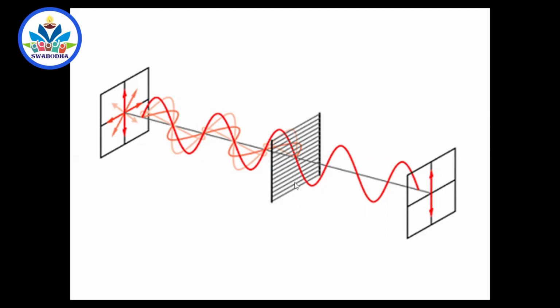The lines in this crystal sheet show the molecular axis, and the pass axis is like this. The pass axis is the axis perpendicular to the molecular axis, where the vibrations are allowed to pass through, not absorbed. Along the molecular axis, they are absorbed. So this axis allows the vibrations to pass through, and it reaches here. This is polarized light. Here you see electric fields in all planes, but here it is only in one plane. So that is polarized light.